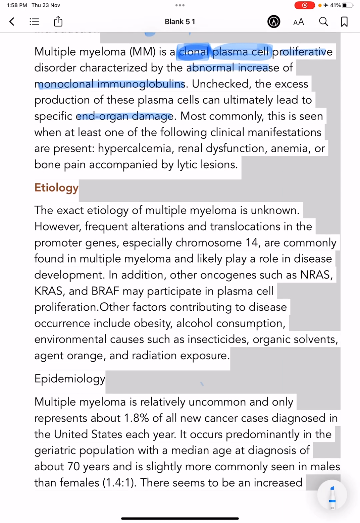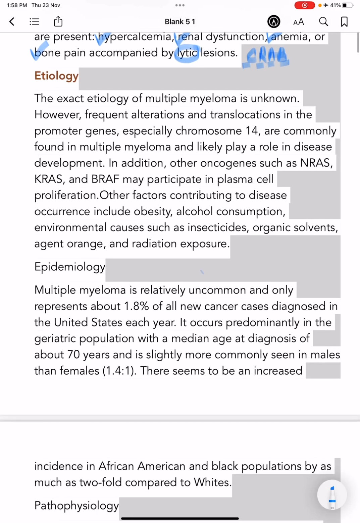So what organ damage can we expect? This organ damage is seen in the form of hypercalcemia, renal dysfunction, anemia, or bone pain accompanied by lytic lesions, CRAB.